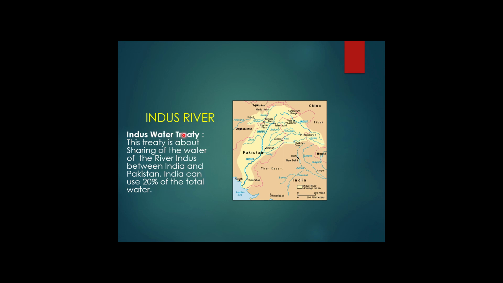What is the Indus Water Treaty? It was a treaty of sharing the water of the river Indus between India and Pakistan. Through this treaty, India can use only 20% of the total water of the Indus river. This was a treaty between India and Pakistan that India can utilize only 20% of the total volume of water of river Indus, and the remaining portion will be utilized by Pakistan.